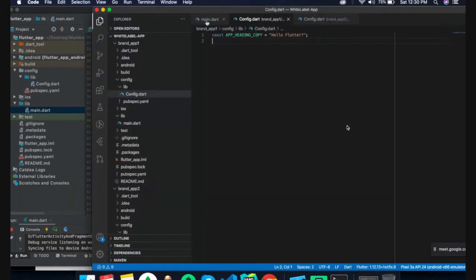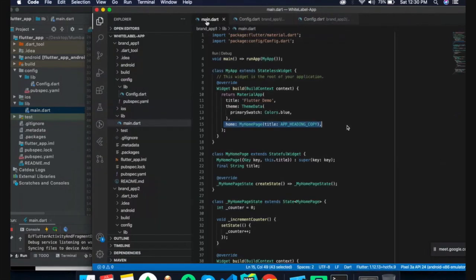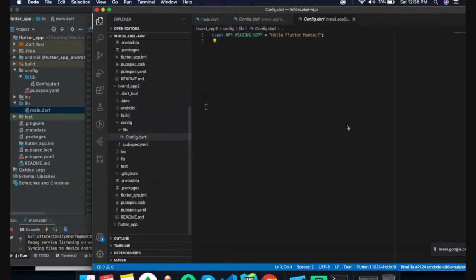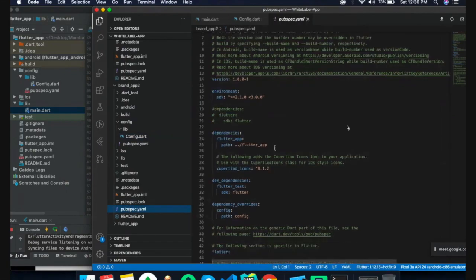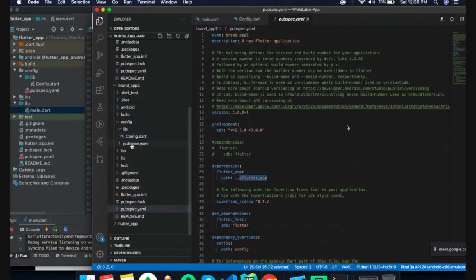Whenever we integrate or link our base application with brand 1 or brand 2, we need to set up and configure it with our base link. For that we configure the path, assign the Flutter project in the root directory, and import the file in main.